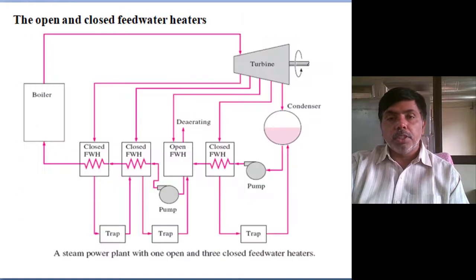One common layout you can see: three closed feed waters and one open feed water. This open feed water is the deaerator I already mentioned. So this is the right figure. The steam we extracted in the closed feed water is condensed, and the condensed water is trapped and connected to the condenser outlet. With a single pump it is moved to the open feed water. In the two extractions we are doing, the condensed steam also comes to the second feed water, and finally it is added to the open feed water.